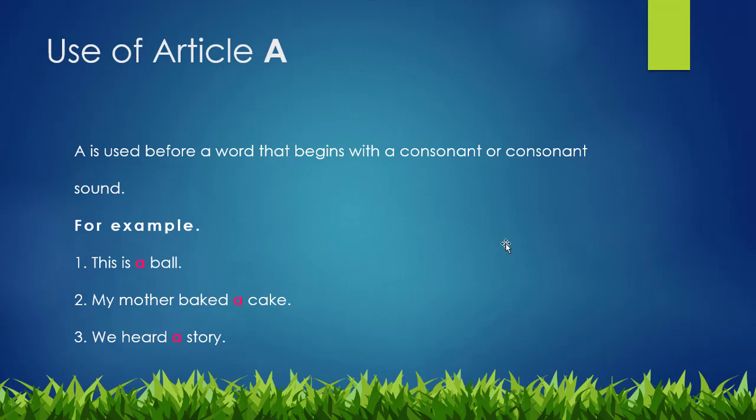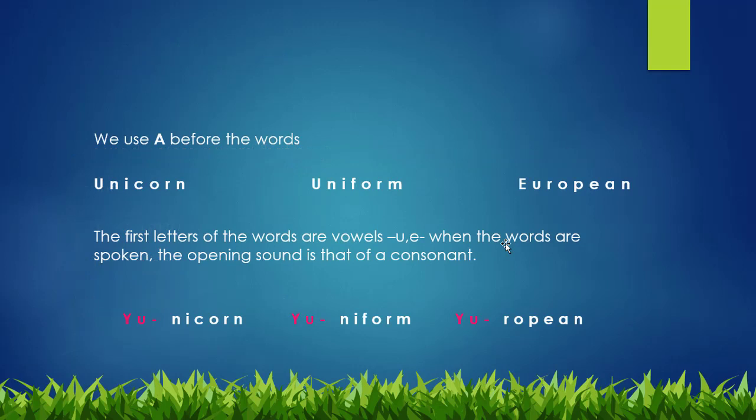Come to the third one. We heard a story. Again, the procedure is the same. It is starting with a consonant or consonant sound, so that's why we have used here A. Now, we will watch some other words as well. We use A before the words unicorn, uniform, European.